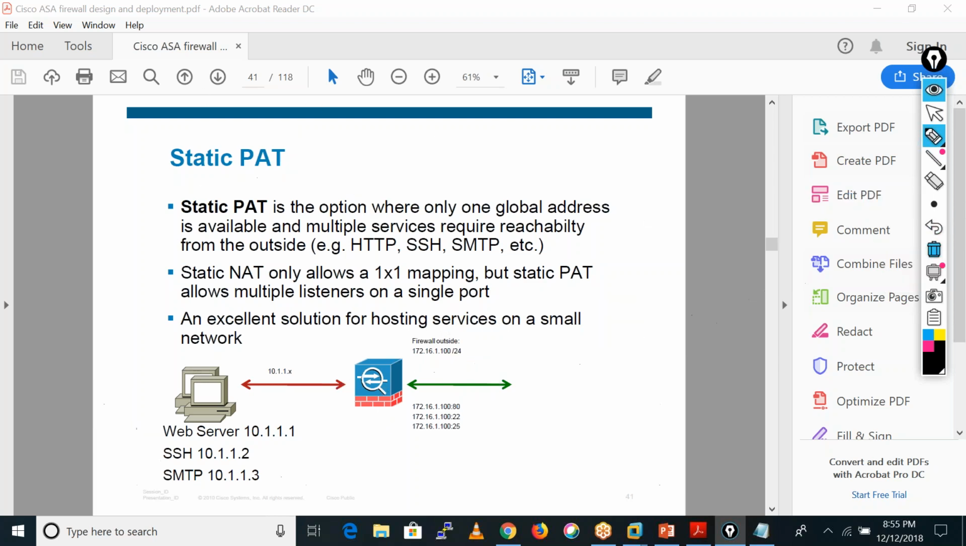Okay, so anyone having any doubt with the static PAT? Maybe you will see that kind of scenario in your network if you get a job in any organization.